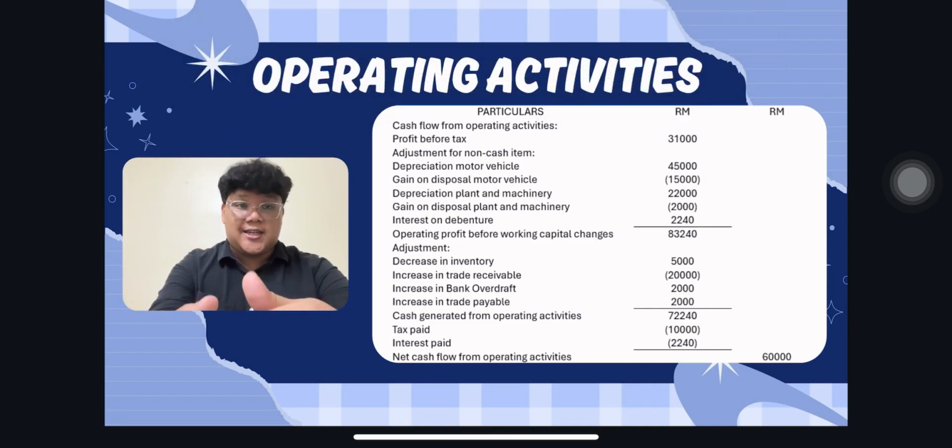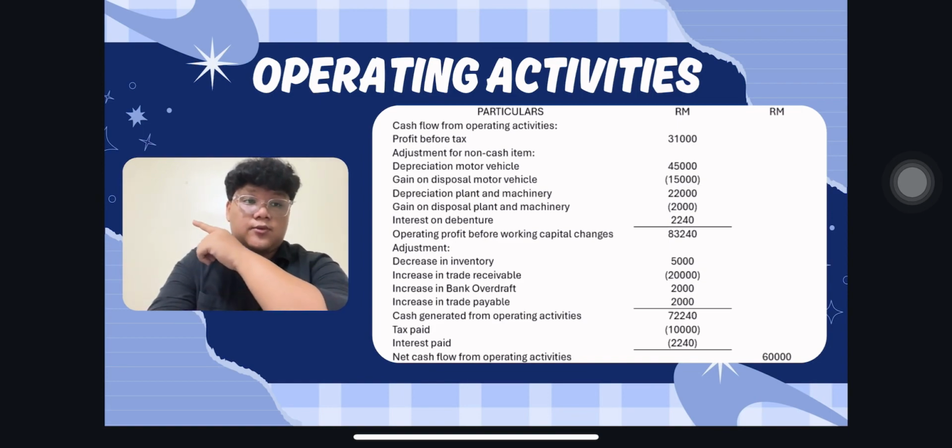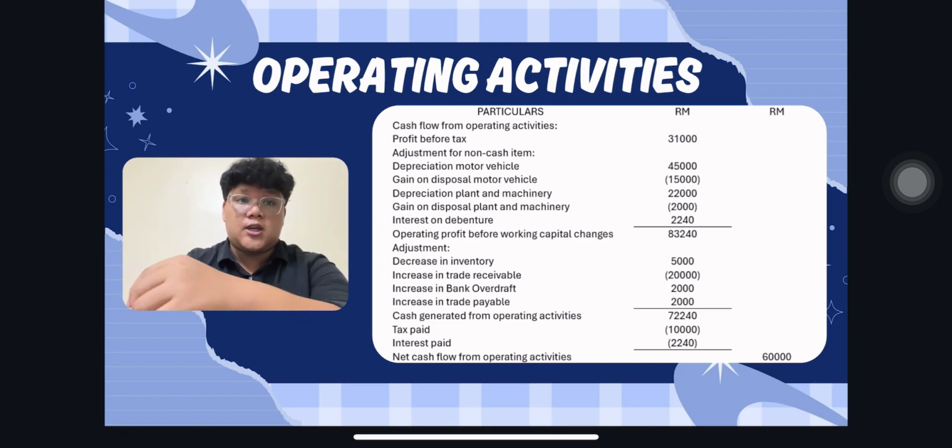When current assets such as inventory or trade receivables increase, we put them in brackets because we need to subtract them because they represent cash outflow. The company will use the money to buy more stock or give customers more time to pay. But if current liabilities such as trade payables increase, we add them because the company delays paying suppliers, so cash remains in the company. For example, as shown in the statement of cash flow, increase in inventory 5,000 ringgit, the company spends money to buy more stock, so cash outflow, so we need to put brackets on the item.